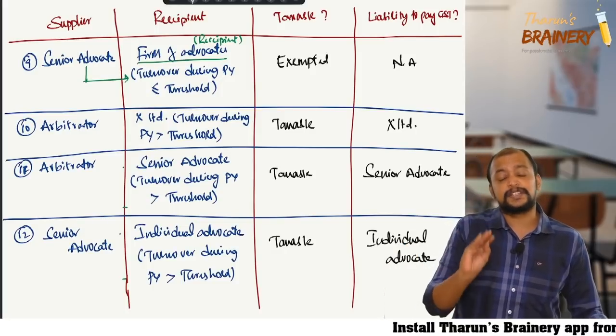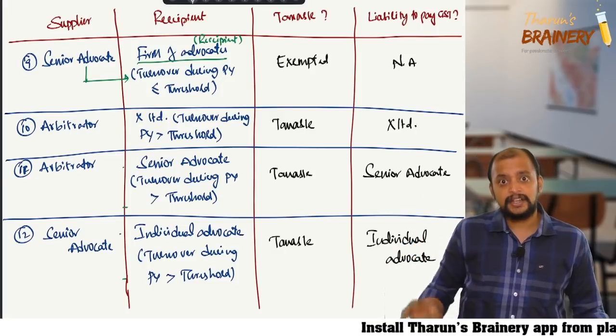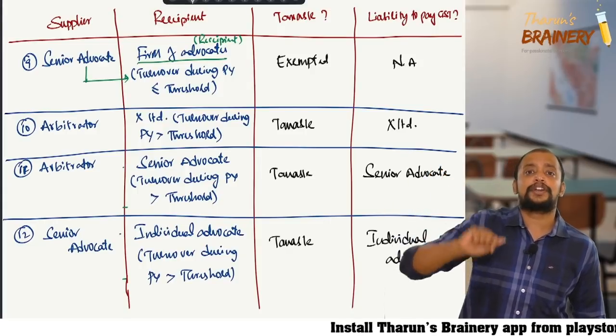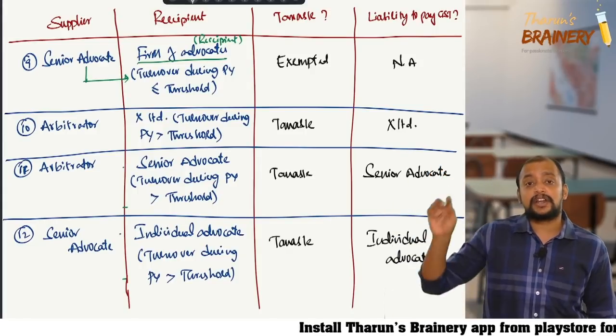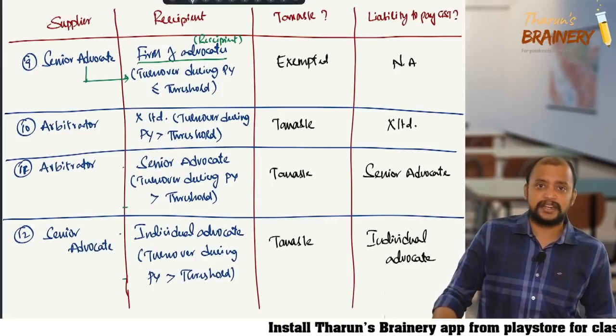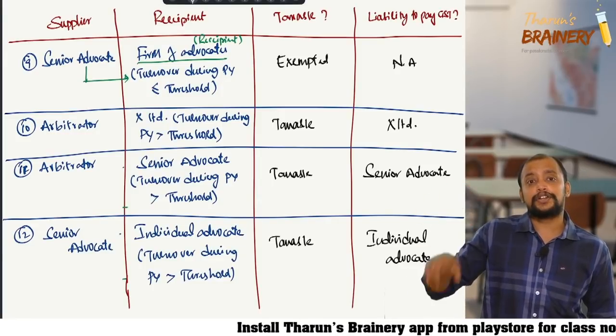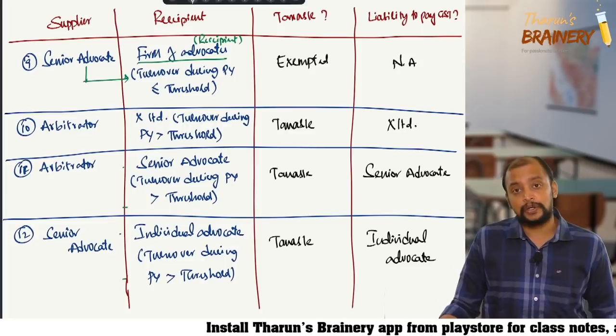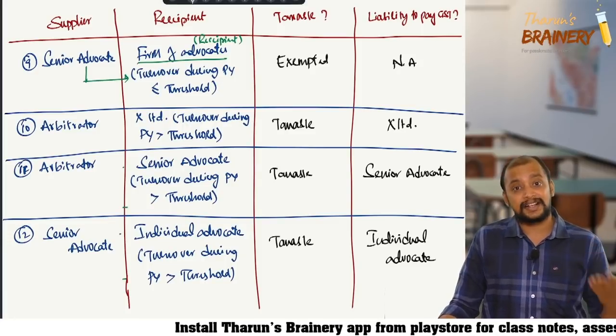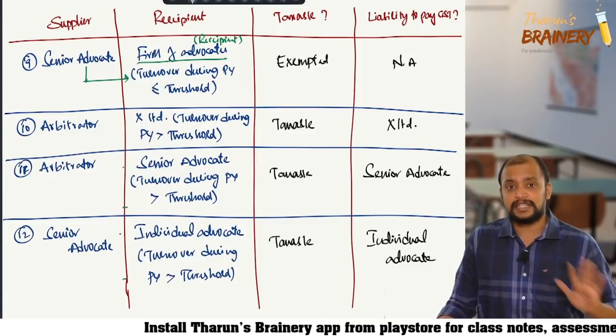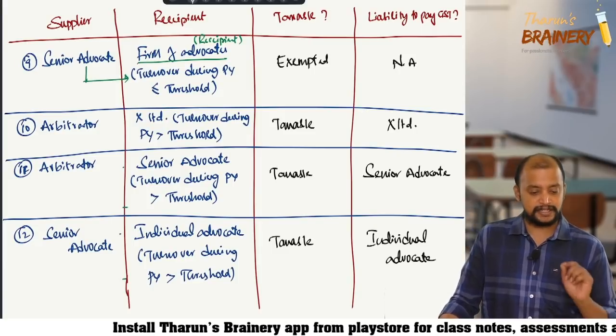But here the recipient is only the individual advocate. Now we need to check their turnover during the previous year. They should be treated like a business entity only. If their turnover during the previous year exceeds the threshold, then it is taxable and they need to pay GST. Recipient is liable to pay GST.